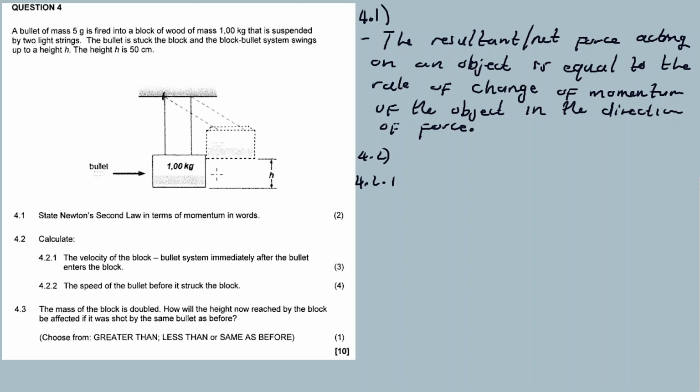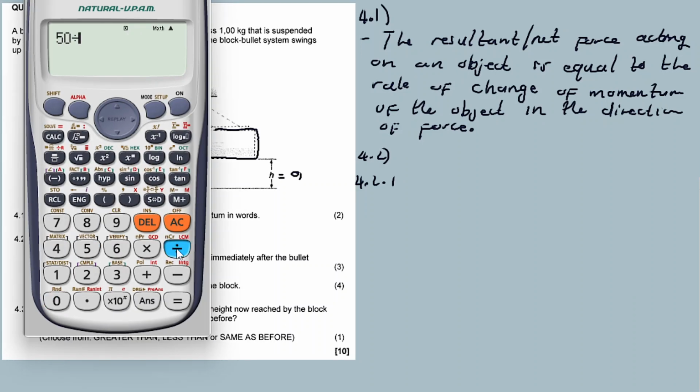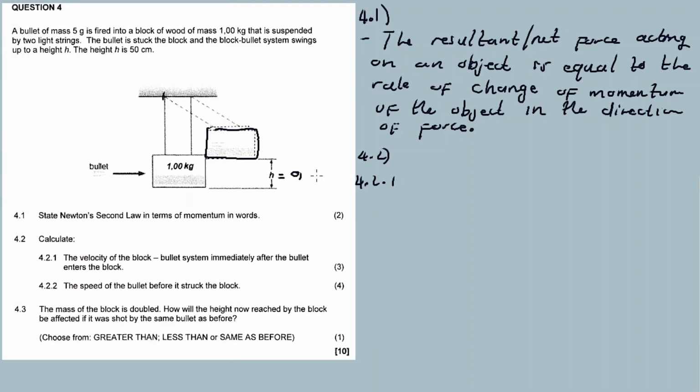It's stationary initially. If you think carefully, this thing is stationary, then the bullet hits, and what does it do? You lift the wooden block to this height, 50 divided by 100, we get 0.5 meters. That's why I said centimeters must be converted. We work with meters.